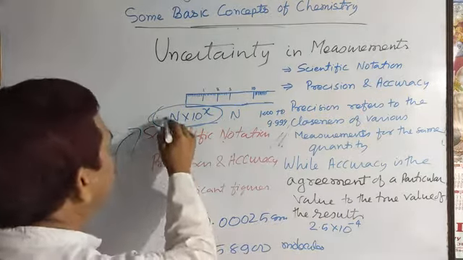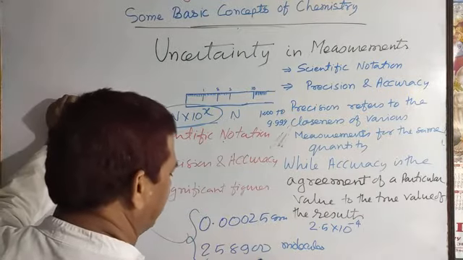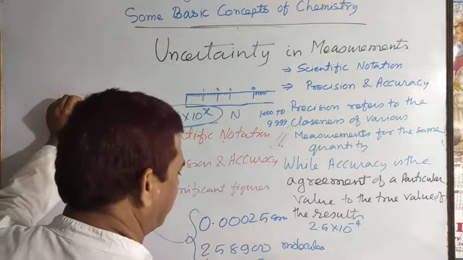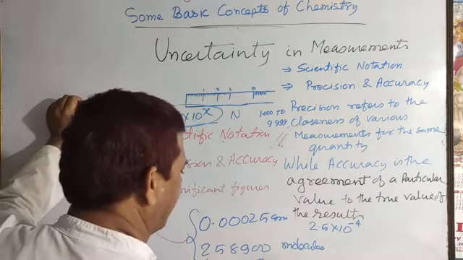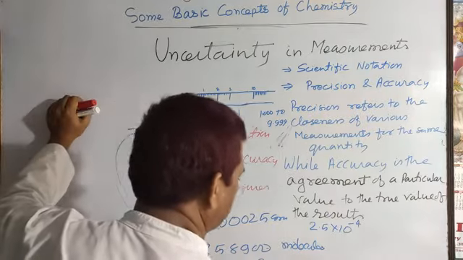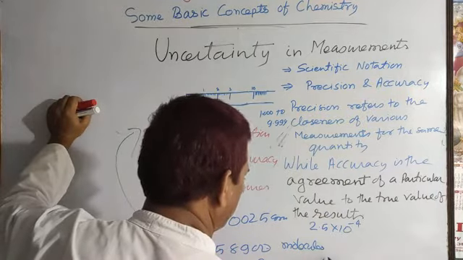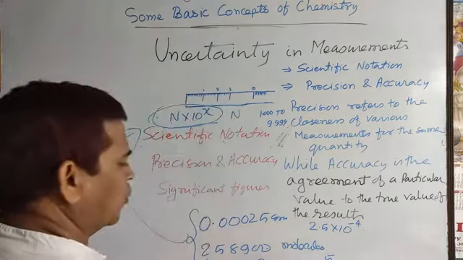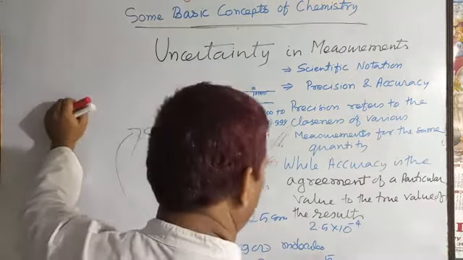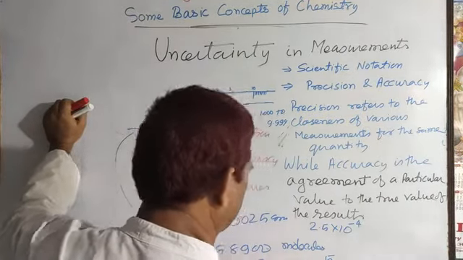This one, 258900, you have to express in this notation. So you have to write 2.58900, how many digits: 1 2 3 4 5. After 5 digits the decimal point is given, so you can write 10 to the power 5. So 2.589 into 10 to the power 5 you can write like that.